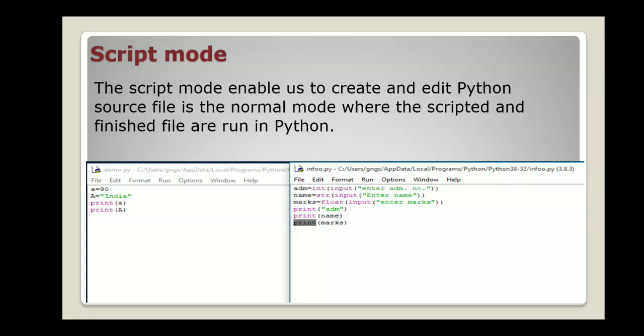Now the script mode. Script mode enables us to create and edit Python source files, where the scripted and finished files are run in Python. It is used for long programs which we have to write and store for a longer period. You can see this is the script mode.